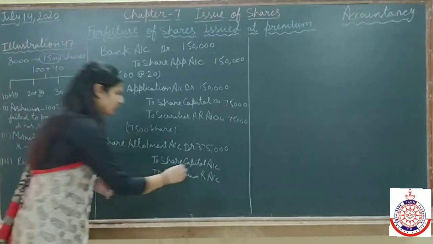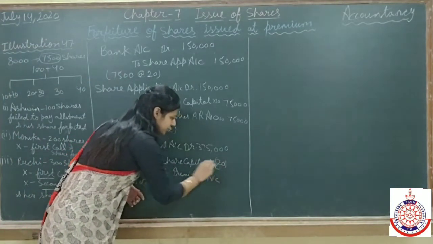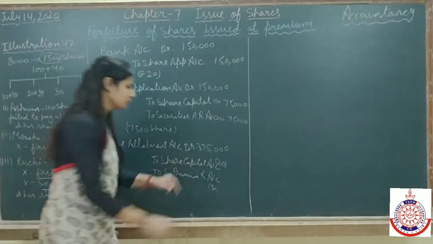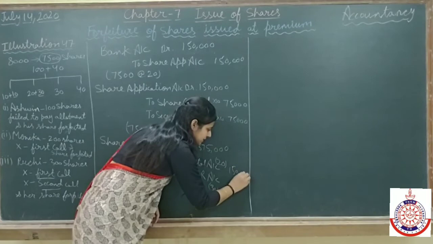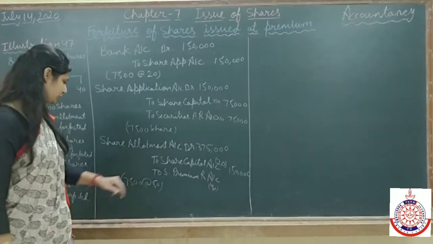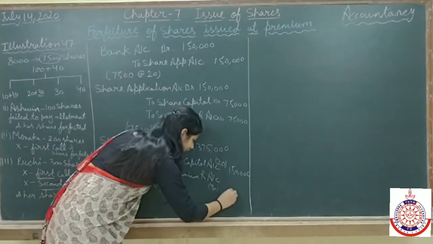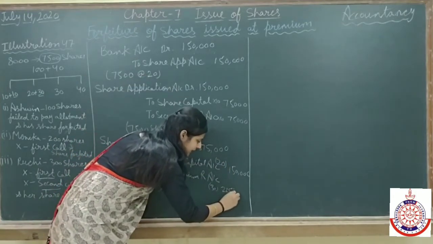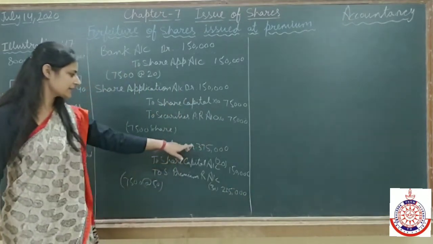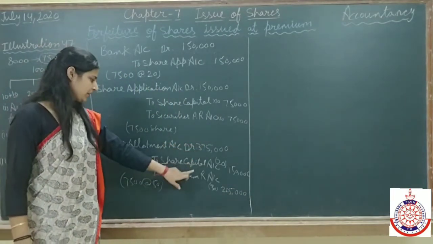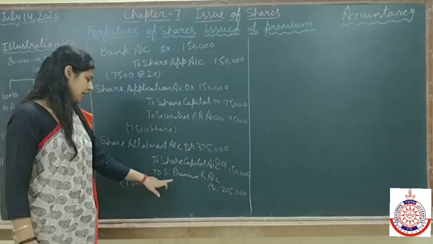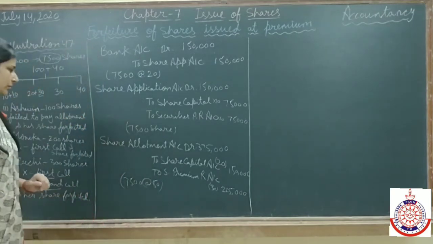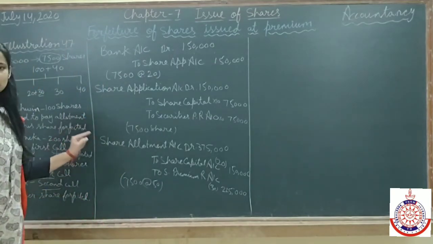Out of this, 20 is related to share capital and 30 is securities premium. 7,500 into 20, 1,50,000, and 7,500 into 30, which is 2,25,000. 3,75,000 is allotment money due. Share capital is 1,50,000 and securities premium reserve account is 2,25,000.